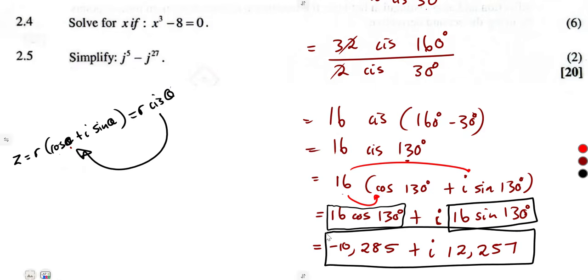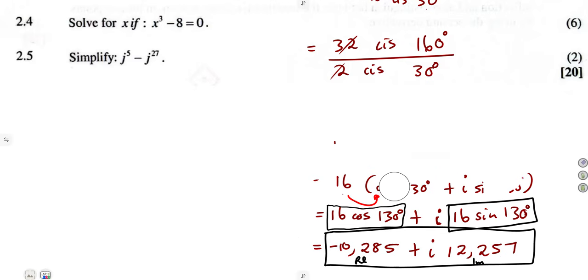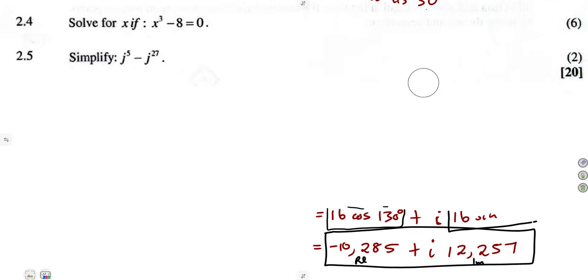These two cannot be combined. You cannot add them, because rectangular form separates the real and the imaginary parts. You must see the real and imaginary. In place of i there, you can even use a j. It is up to you. You can apply a j or use i, so do not worry about that. So this is our final answer, guys. It cannot be simplified any further. Let us move on to another question.